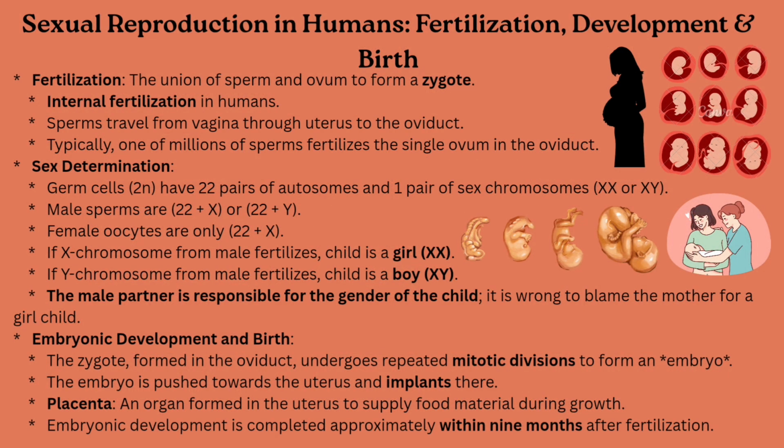Fertilization usually occurs in the oviduct. The resulting zygote develops into an embryo, which implants in the uterus. The male determines the child's sex, based on whether an X or Y sperm fertilizes the ovum.